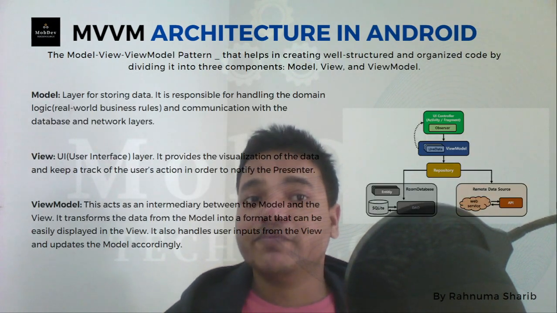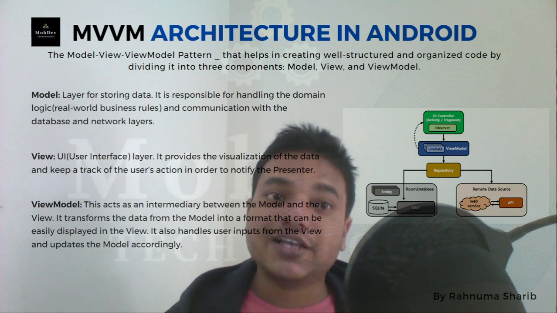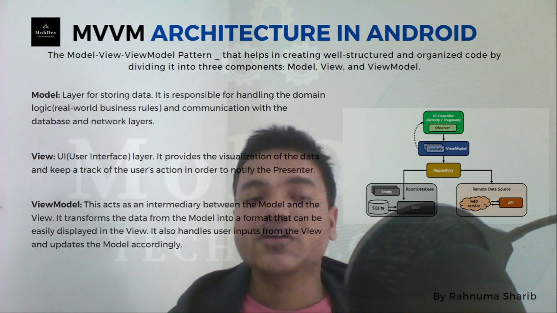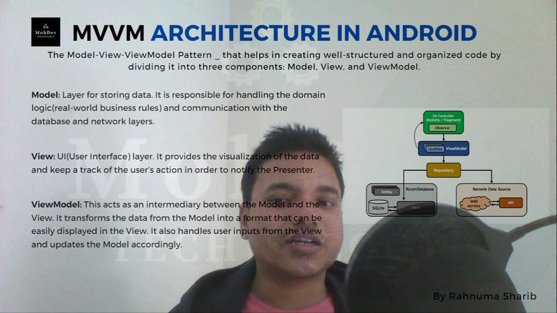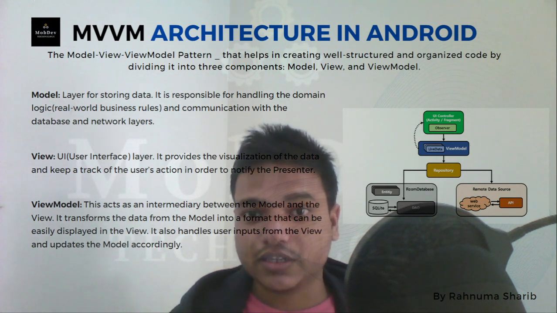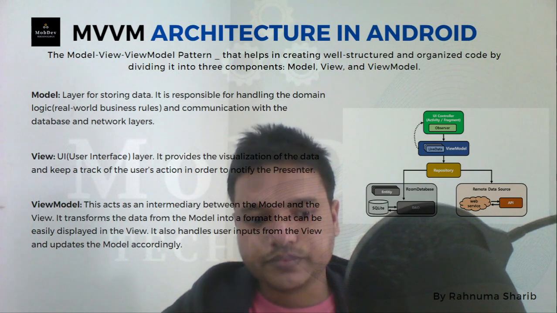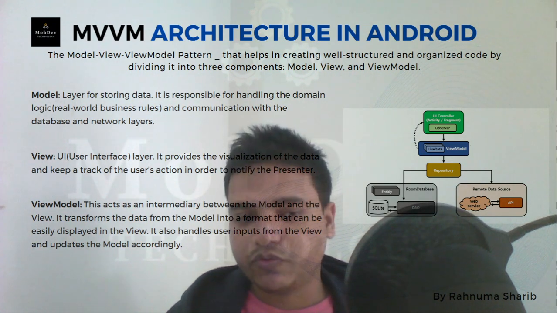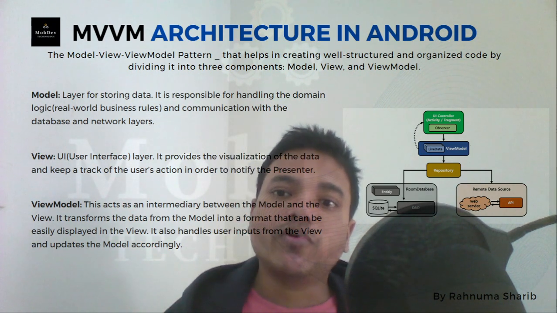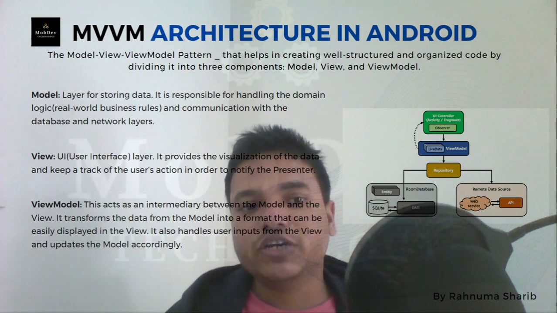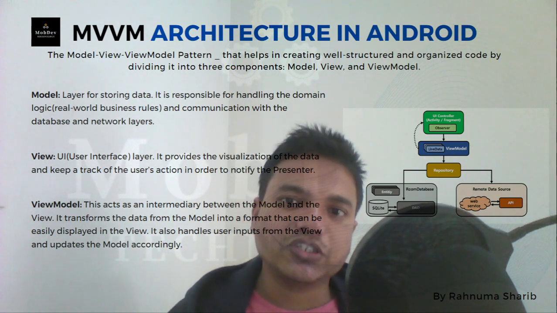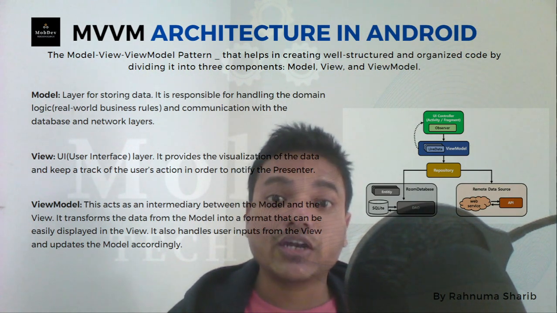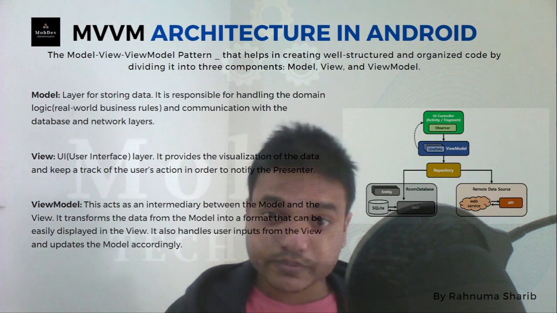So here is the MVVM. The model, as you have seen in MVC, MVP, and now MVVM also, is responsible for getting the data from the data sources, either a REST API or the database. So that remains the same. The view is what is in front of the user. And then the view model. For the view model, I have a complete video on what it is, how it is beneficial, what work it does, how it came into existence, what the most important work done with the view model is, and how that work can be done, in my previous video.